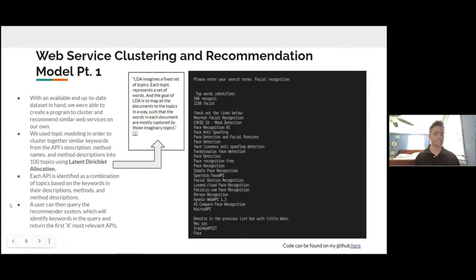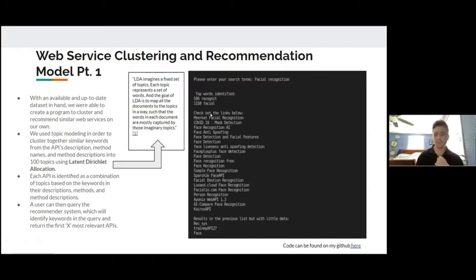We gathered data on their name, URL, description, their category, their QoS characteristics, their service level agreements, even their specification documents. So we used that to make a web service clustering and recommendation model. With this data set, we used topic modeling in order to cluster together similar keywords from the API descriptions, method names, and method descriptions into 100 topics that would describe an API. Each API is identified as a combination of topics based on their keywords, their methods, and their method descriptions. A user can then query this system to get a bunch of recommended APIs based on their query.